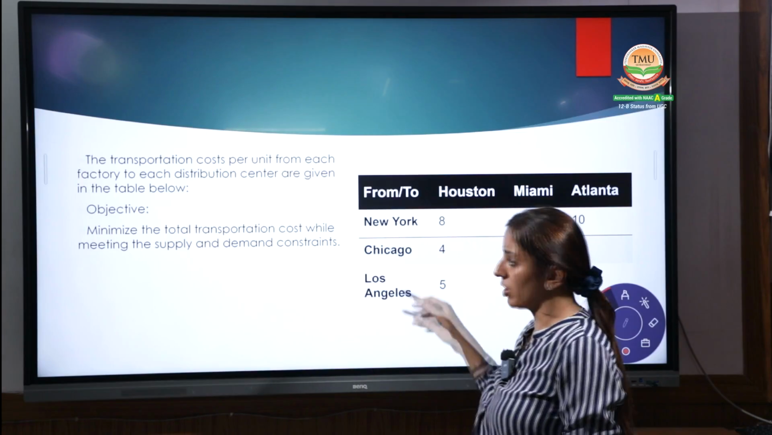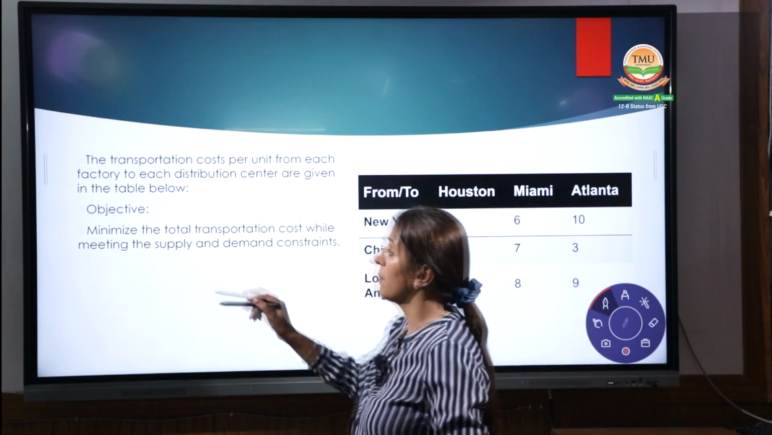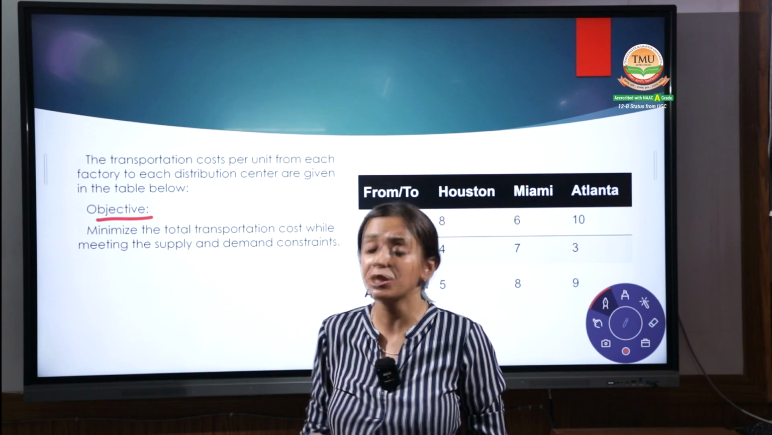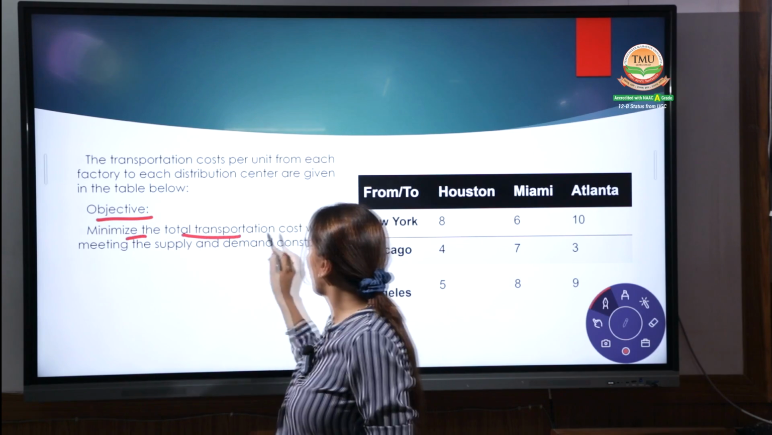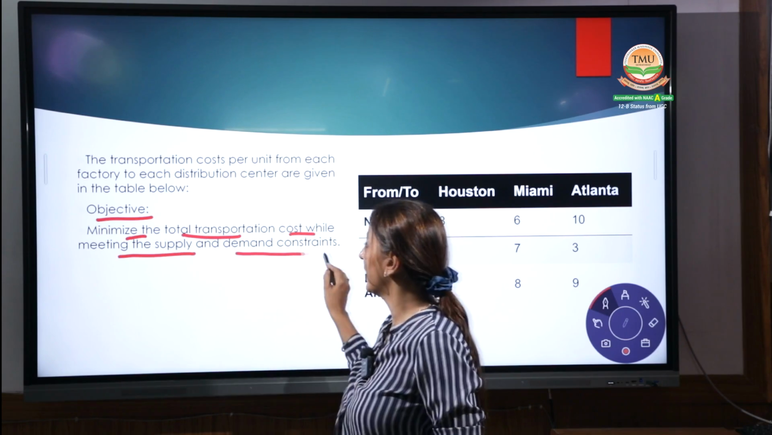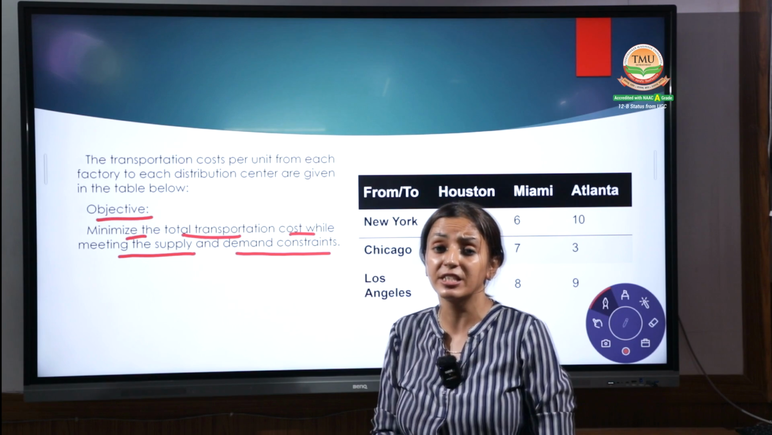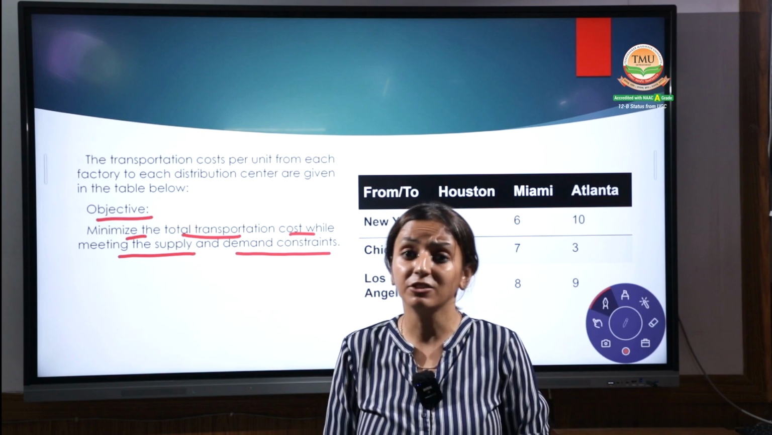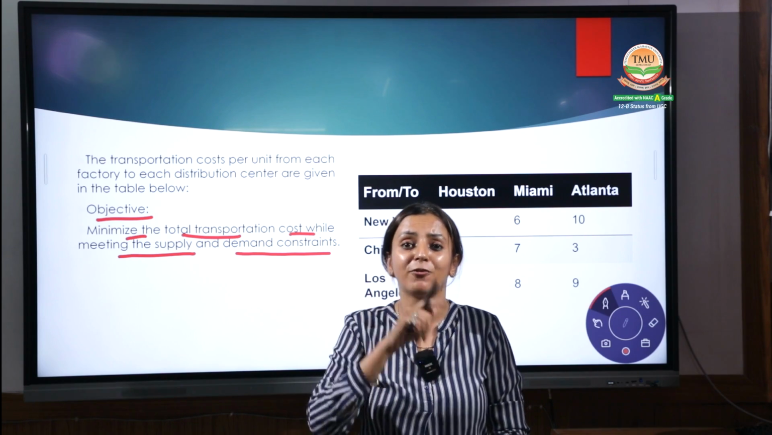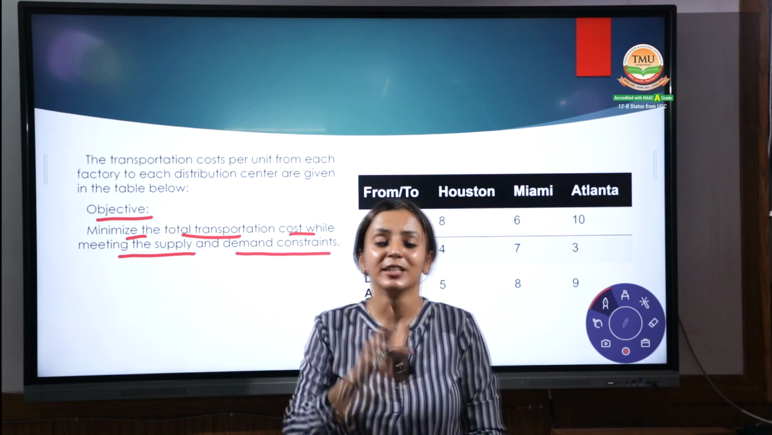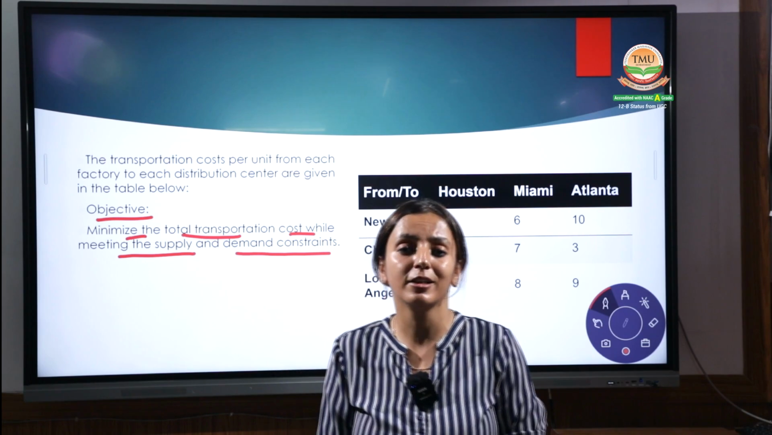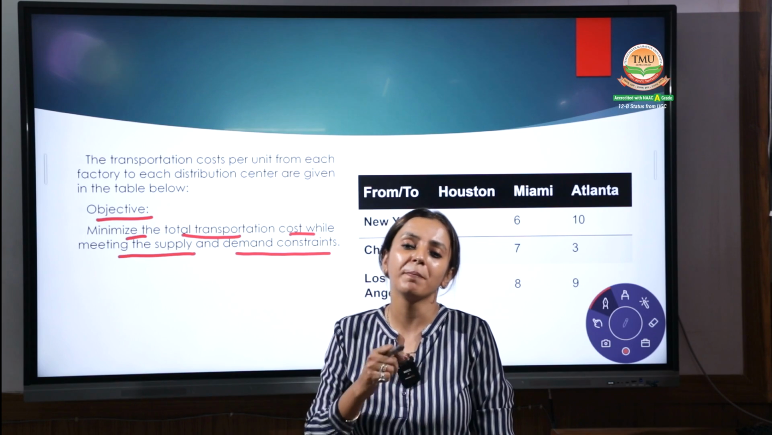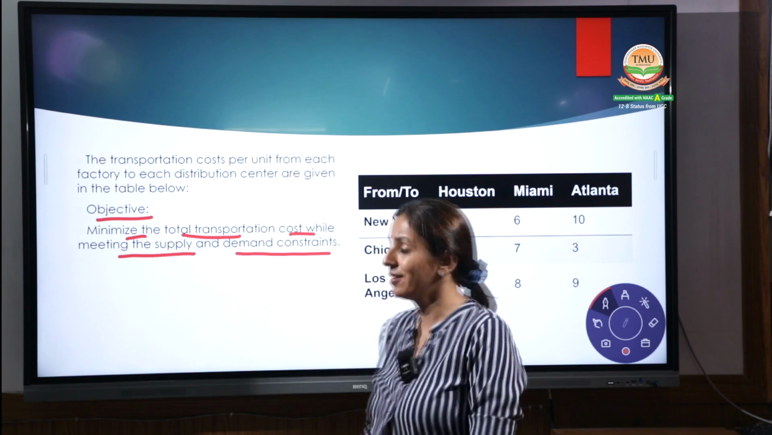Now, the cost per unit we have been given. What is the main objective of a transportation manager? Minimize the transport cost while meeting the demand and supply constraints. We have to consider all the constraints properly. The first one is the objective, minimize the cost. Second is the demand constraint, and third is your supply constraint. And the most important thing is that the per unit cost should be as minimum as possible, right?